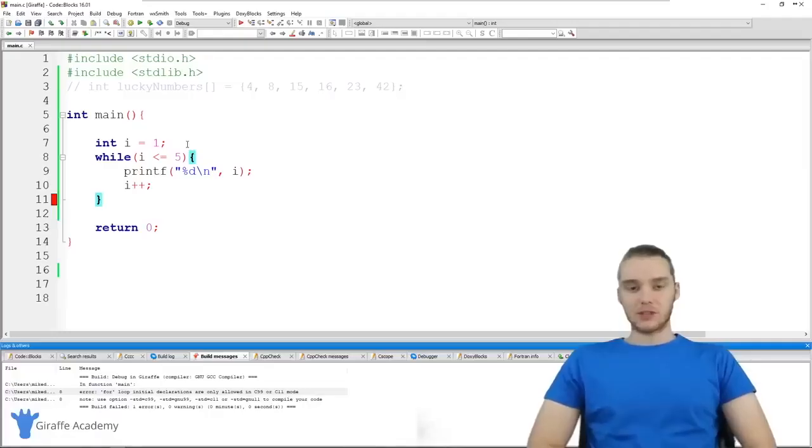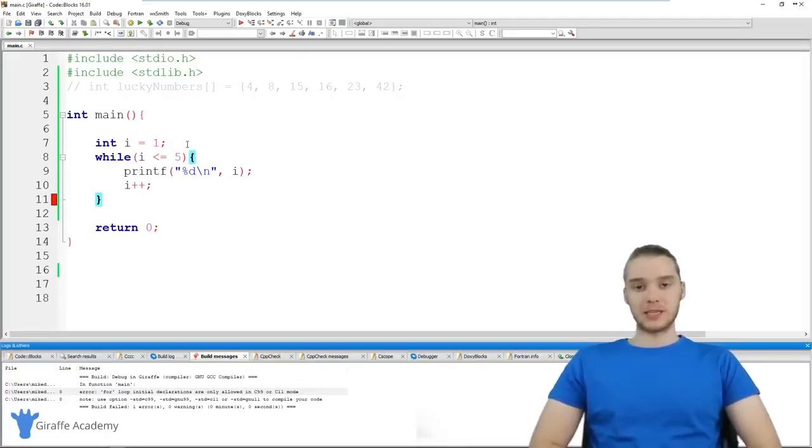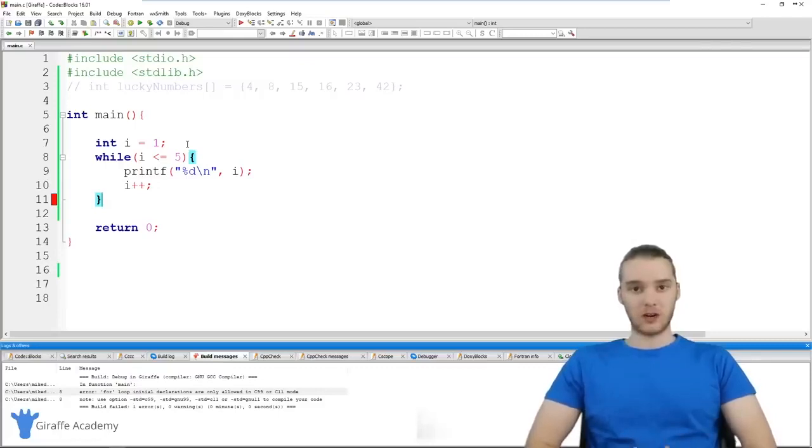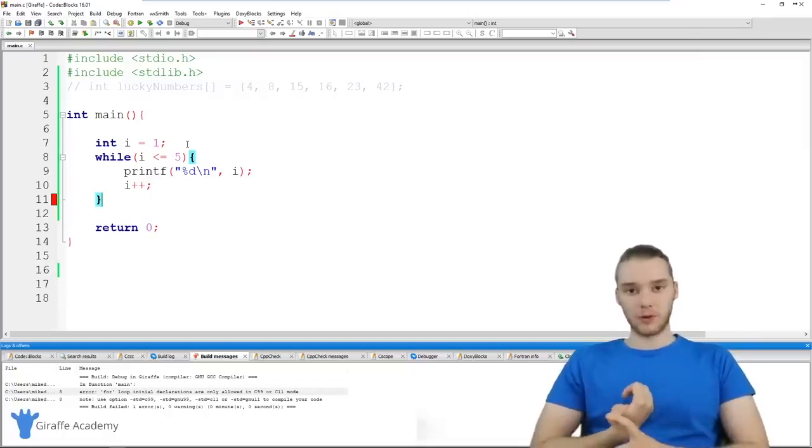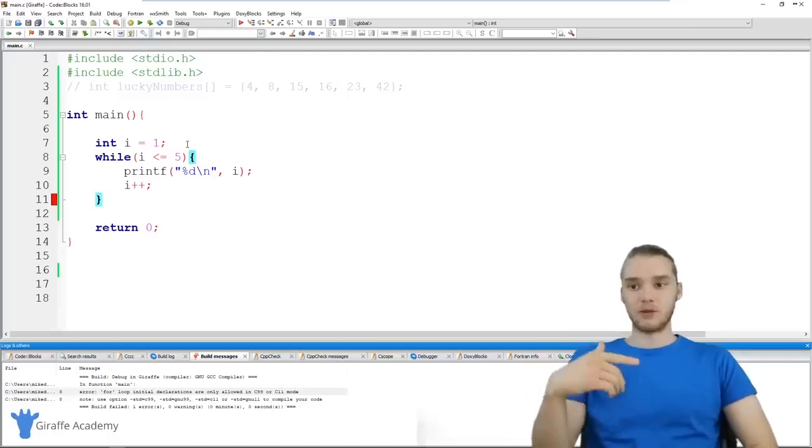In this tutorial, I'm going to teach you guys how to use for loops in C. Now, a for loop is a special type of loop that we can use in C, which allows us to use something called an indexing variable. And this indexing variable will basically tell us what iteration of the loop we're currently on. And we can use that indexing variable to do a bunch of stuff, like we could loop through an array of items. We could do all sorts of stuff inside of a loop.